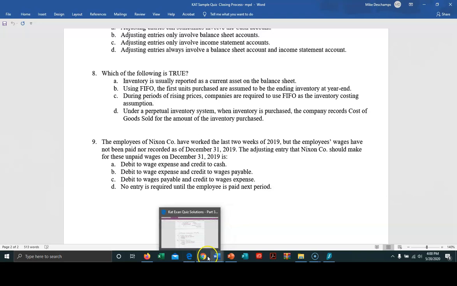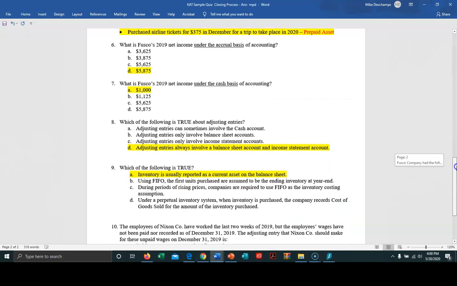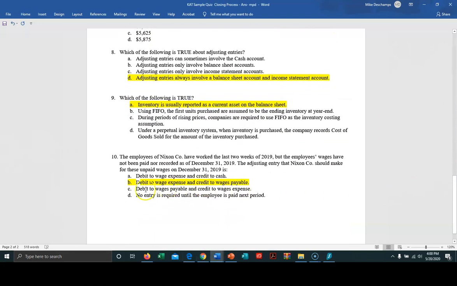So let's go over here to the answer sheet, and the correct answer is the accrual adjusting entry. The accrued expense adjusting entry is a debit to wage expense and a credit to wages payable. We're recognizing that the wage expense is for this period, and also recognizing that we have a liability to those workers for these wages, even though we're not going to pay them till the next period, when we'll do a reversing entry to record that.